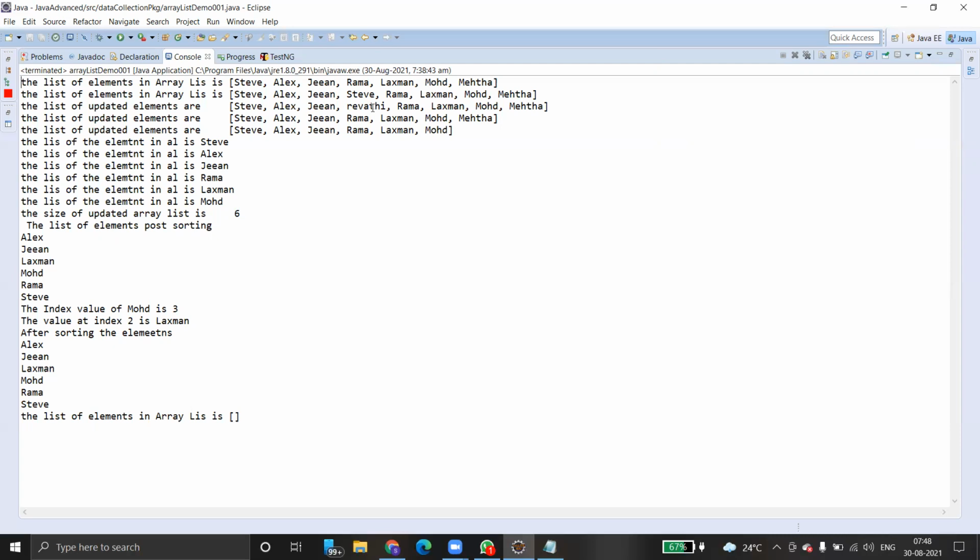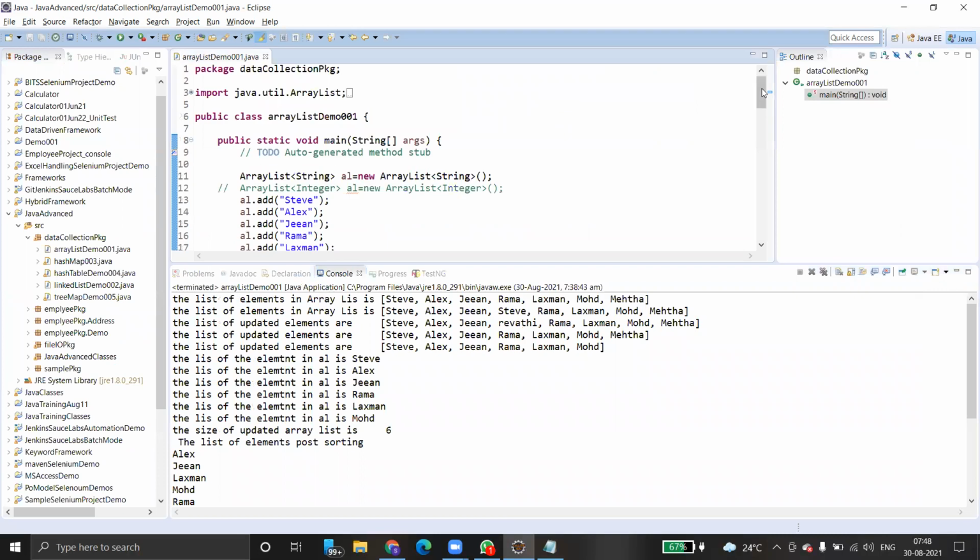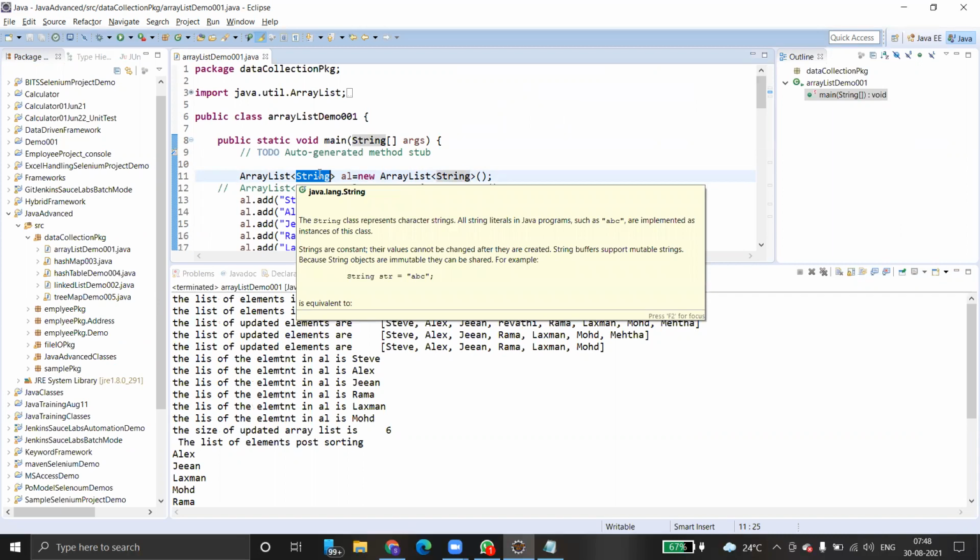If you look here, we are using String. What is that String? In our code, we have used String. It is the type. So that means the array list AL can store only the type String. The type determines which type of elements the list will store. So we can only add a String type if you define String.